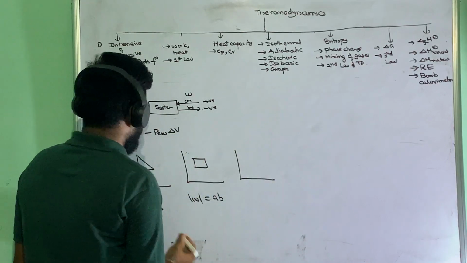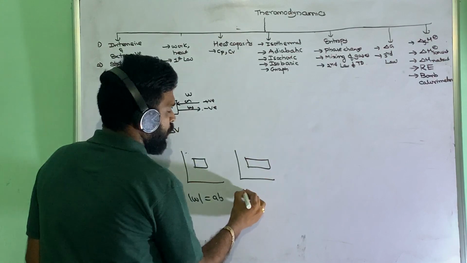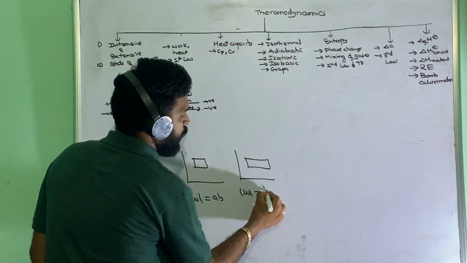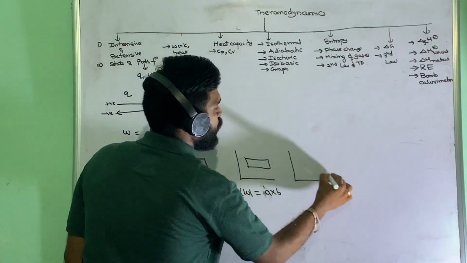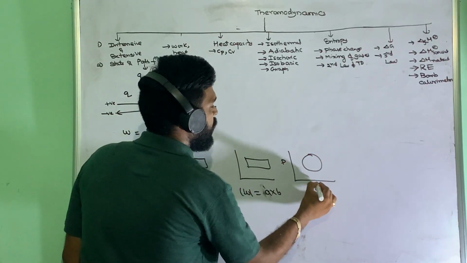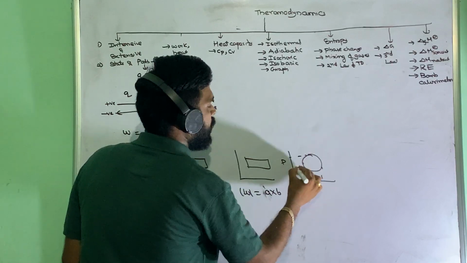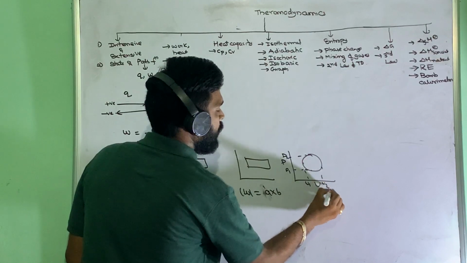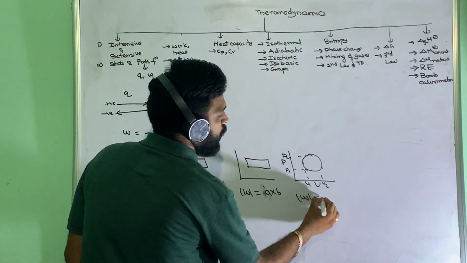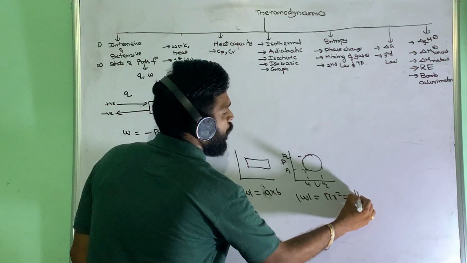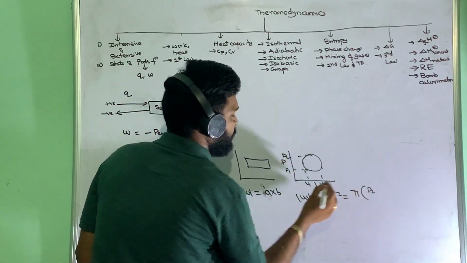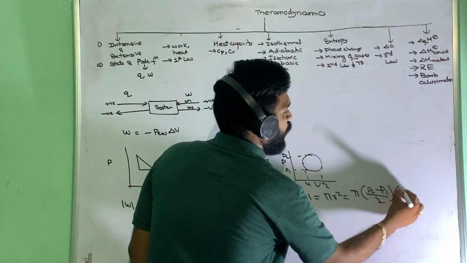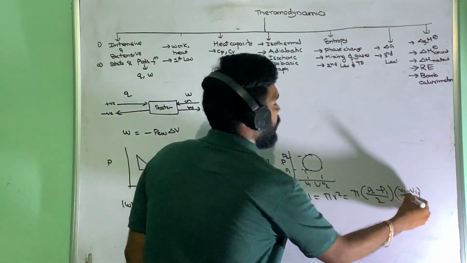And if it is a rectangle, then work will be equal to A into B. If it shows a P versus V graph of a cycle, with P2 and P1, in this case the work will be equal to pi R square, that is pi times (P2 minus P1) by 2 times (V2 minus V1) by 2, like that we can use.